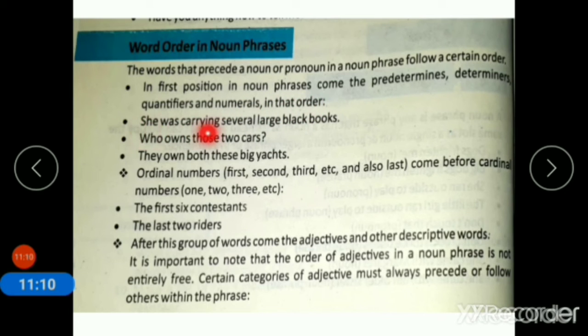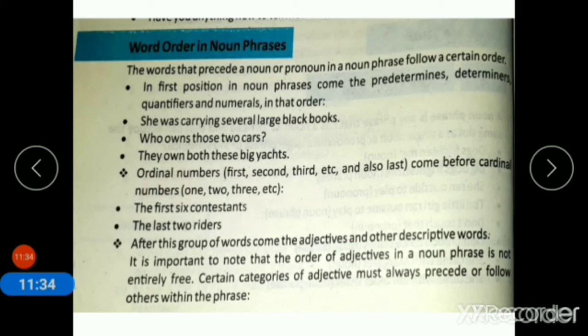She was carrying several large black books. Who owns those two cars? They own both these big yachts. In these three examples, you can clearly see the use of predeterminers, determiners, quantifiers and numerals.